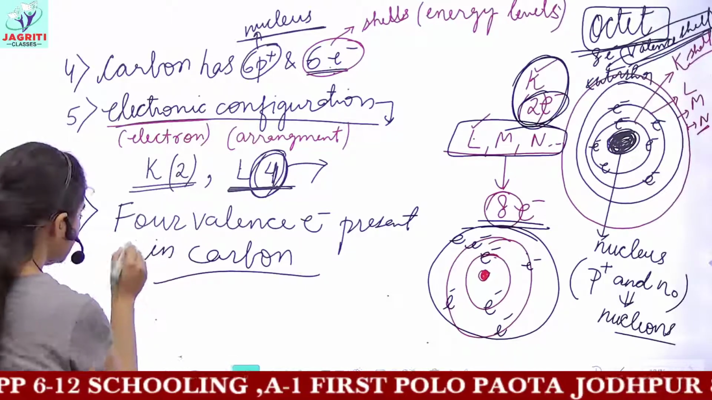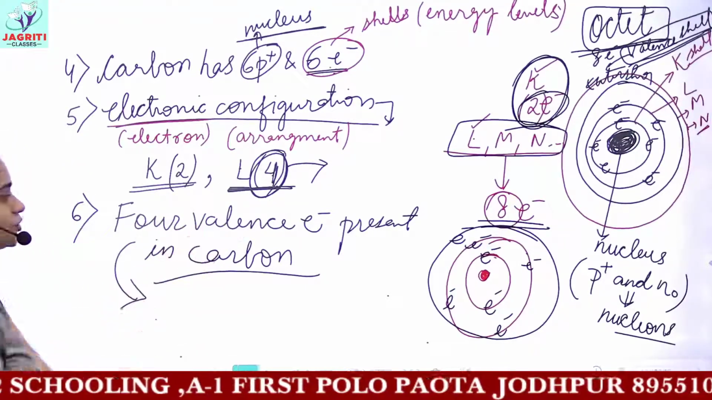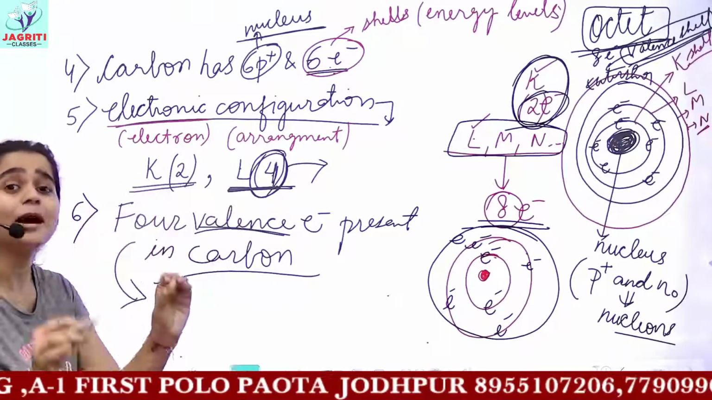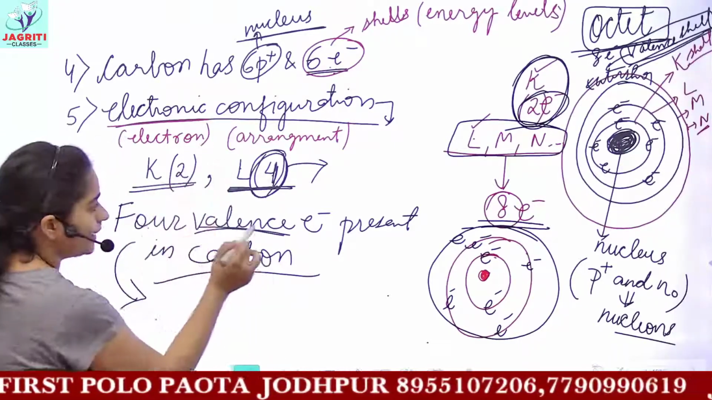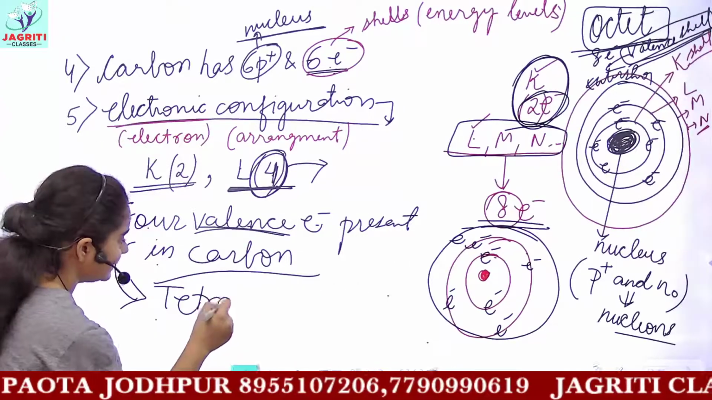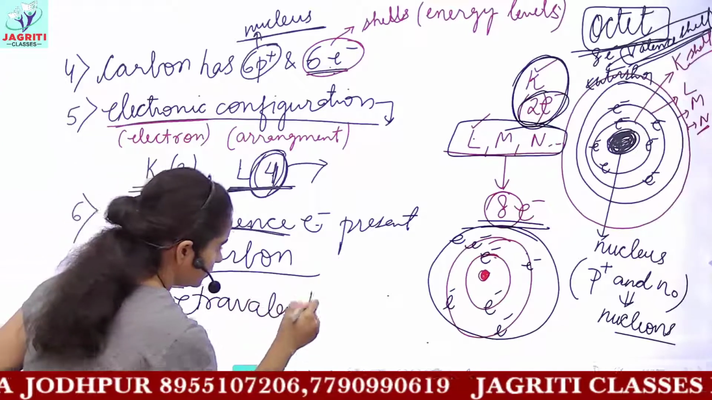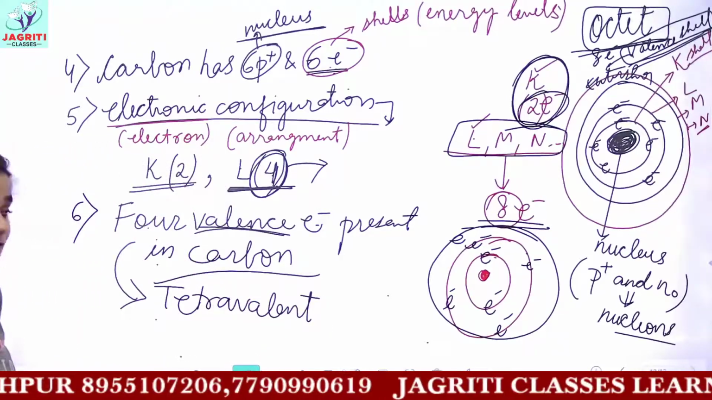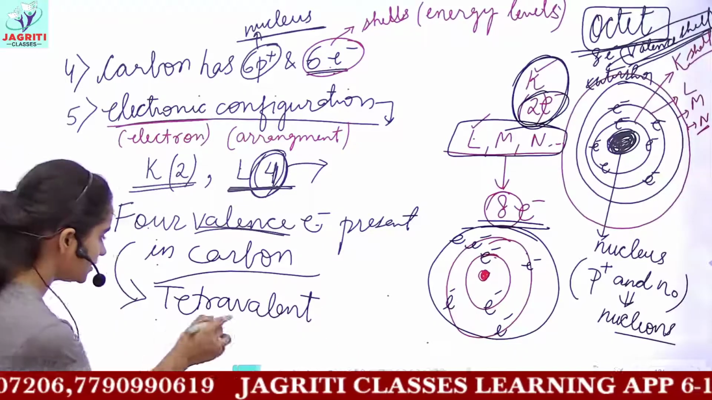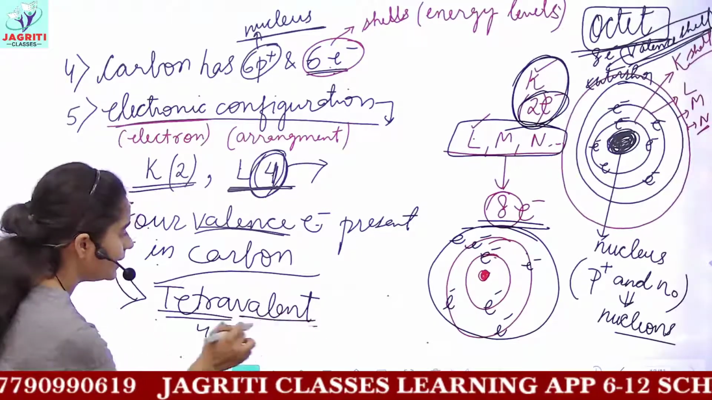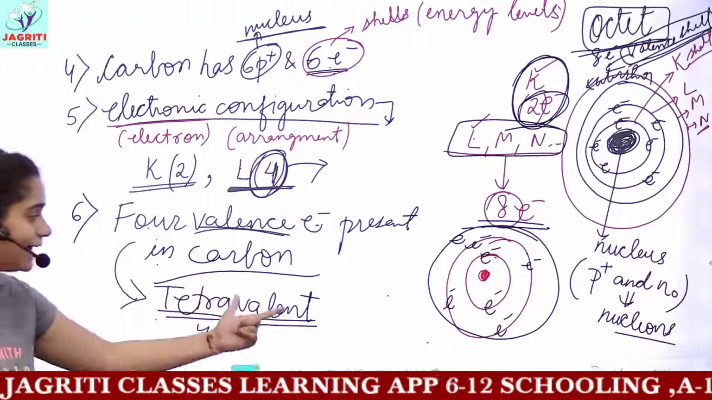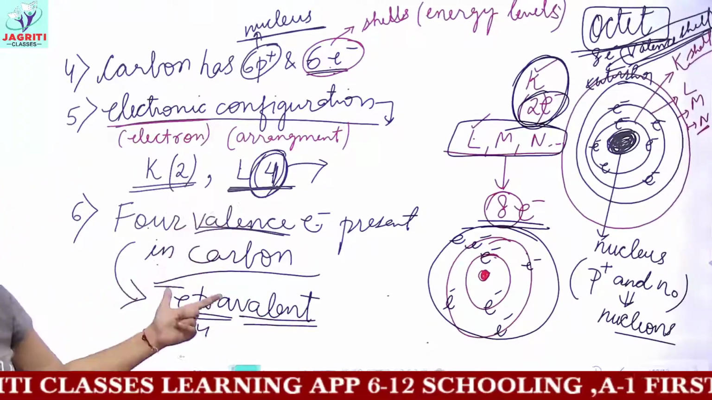Okay? And this term, 4 valence electrons. Valence means electrons present in the outermost shell. So 4 valence electrons are present in carbon. So carbon is also called tetravalent in nature. If you are asked a question, why carbon is called tetravalent? Tetravalent means, tetra means 4 and valent means valence electrons. So because carbon has 4 valence electrons, it is called tetravalent.